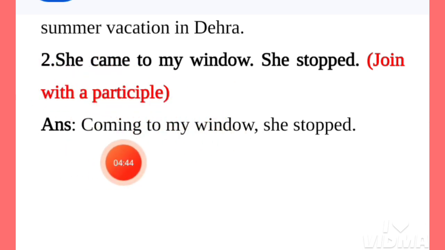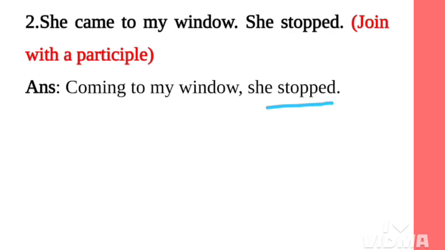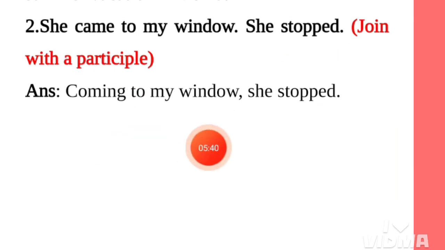So this part of the sentence is related to the second part. This verb coming is not the main verb. Okay, so in this sentence, stopped is the main verb. Coming is not the main verb here. Okay, so the answer is: coming to my window, she stopped.